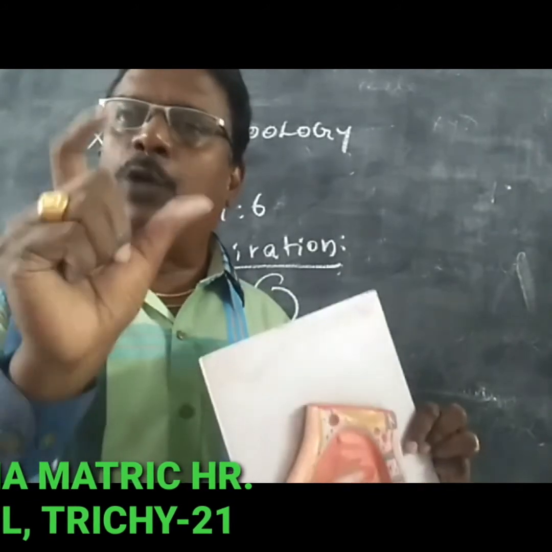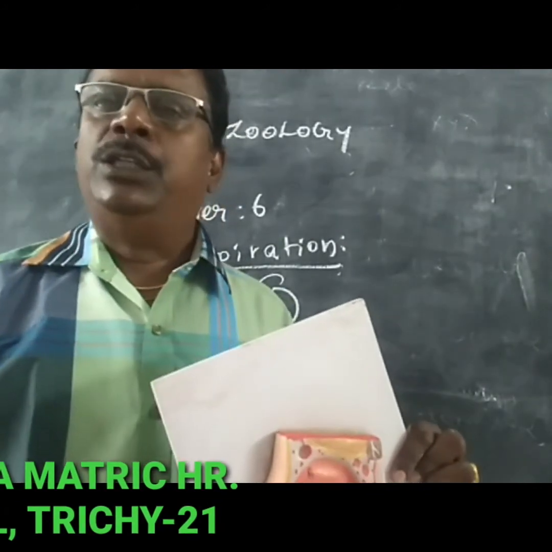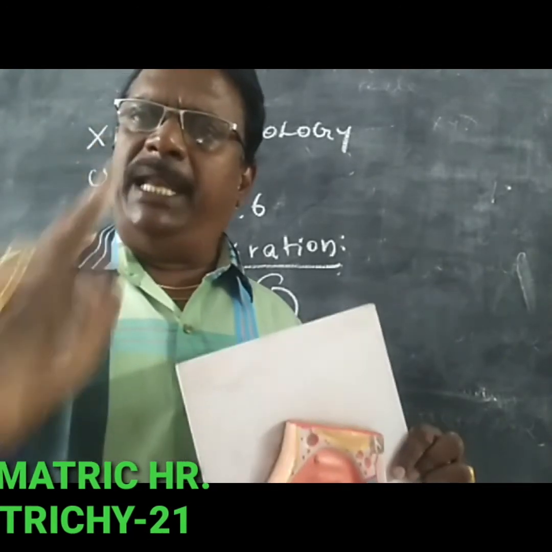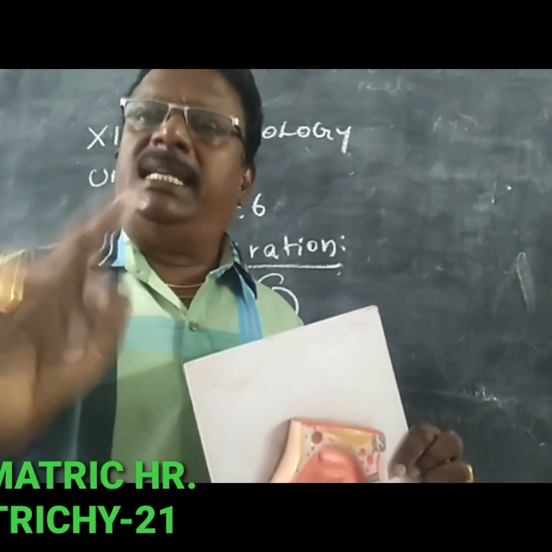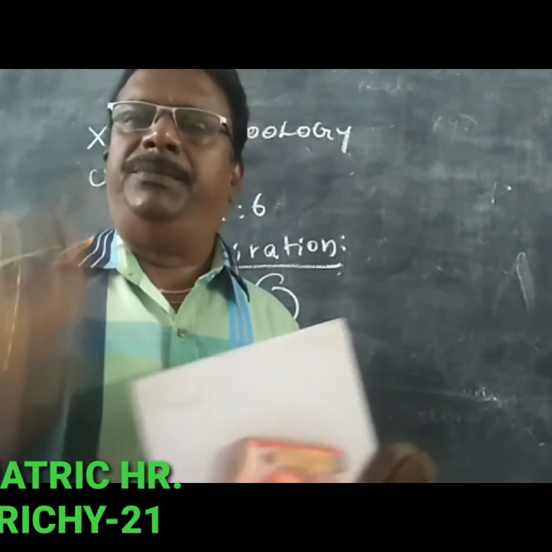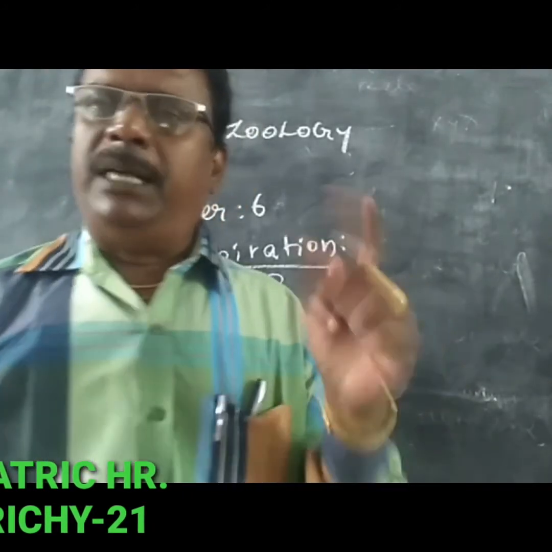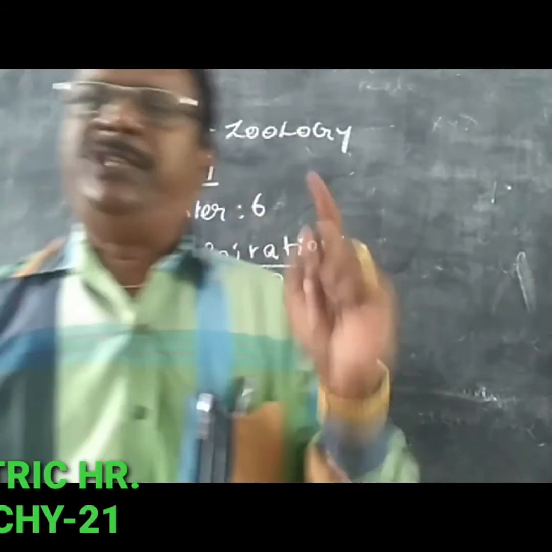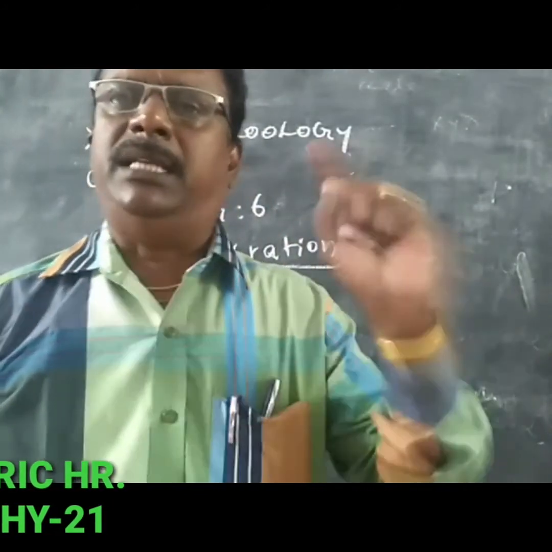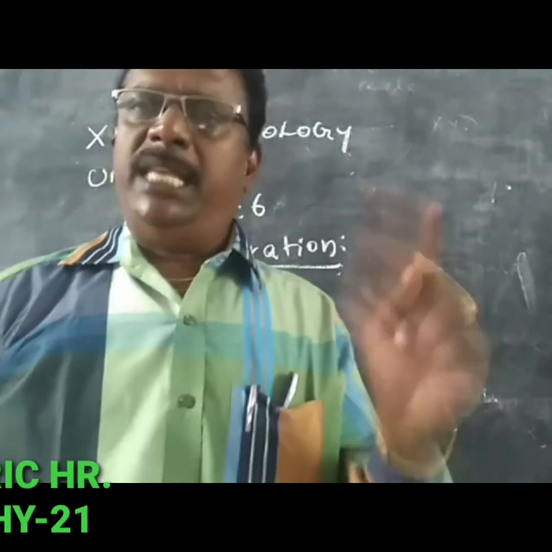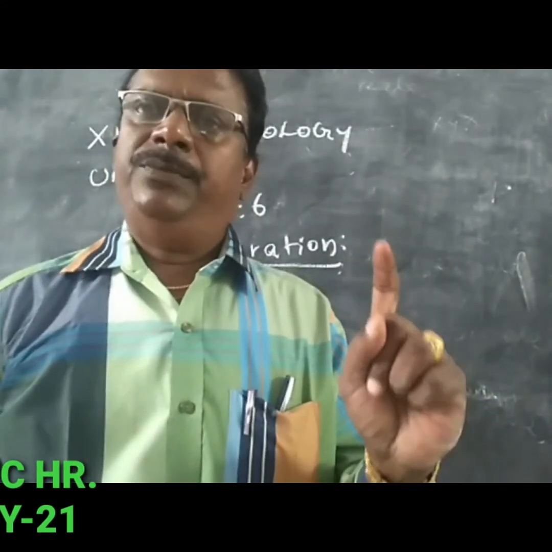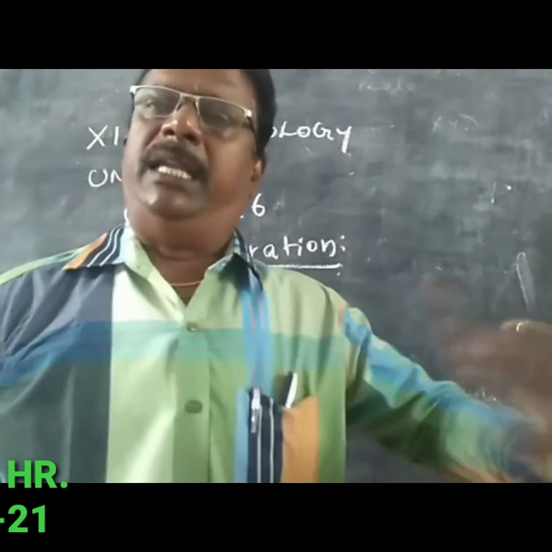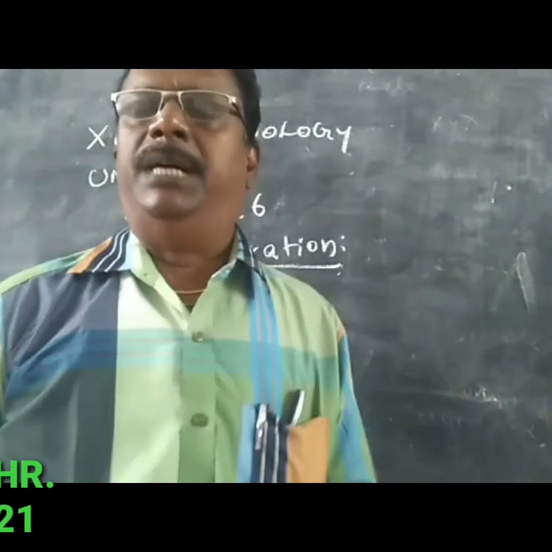The inner wall of the trachea is made up of ciliated columnar epithelial cells. These columnar epithelial cells prevent the entry of any foreign particle inside the trachea.